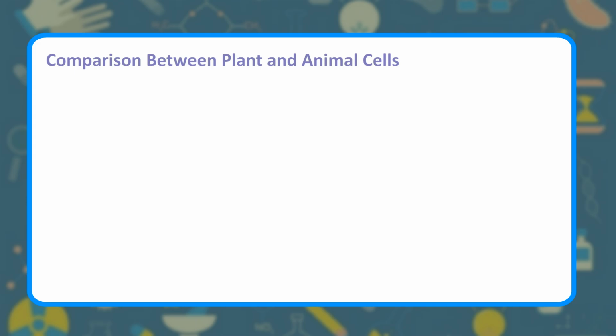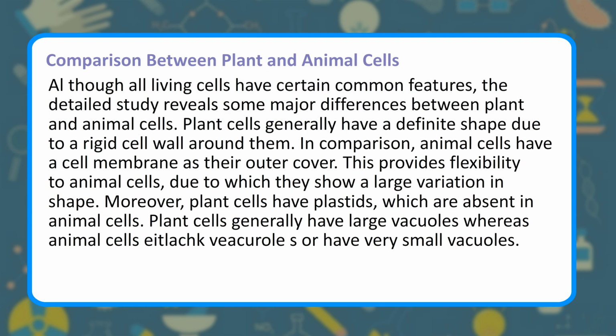Comparison between plant and animal cells. Although all living cells have certain common features, the detailed study reveals some major differences between plant and animal cells. Plant cells generally have a definite shape due to a rigid cell wall around them. In comparison, animal cells have a cell membrane as their outer cover. This provides flexibility to animal cells, due to which they show a large variation in shape.